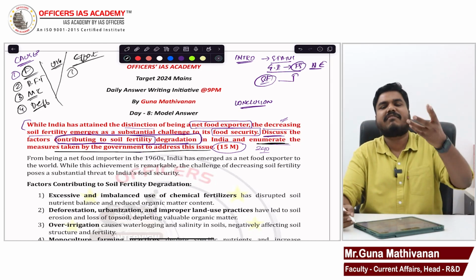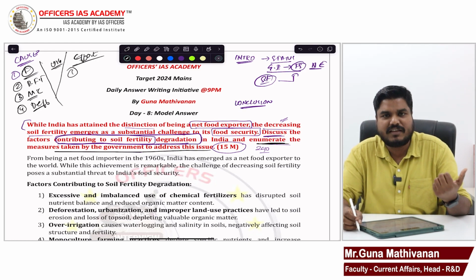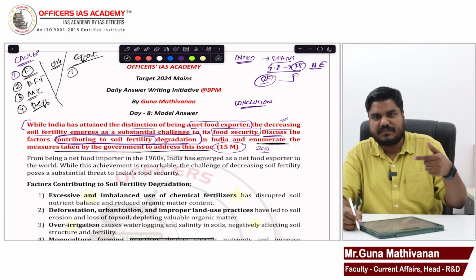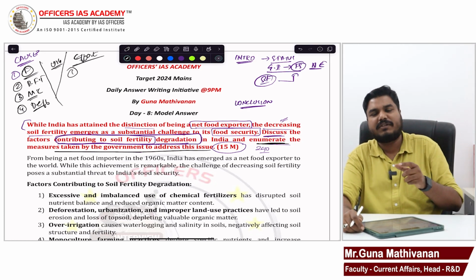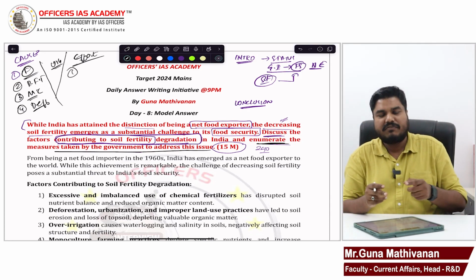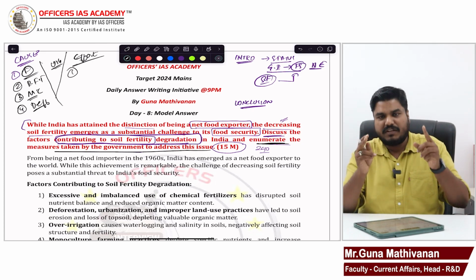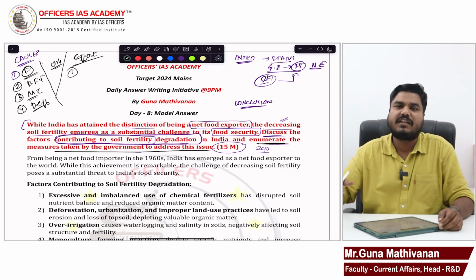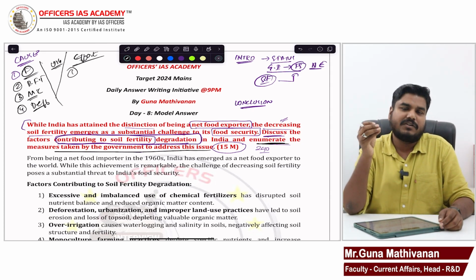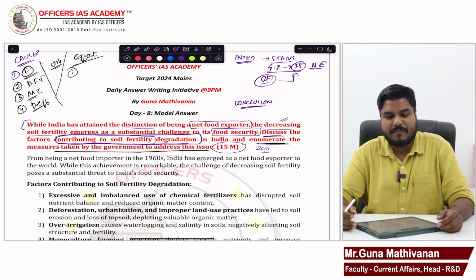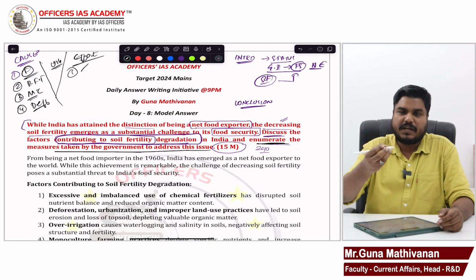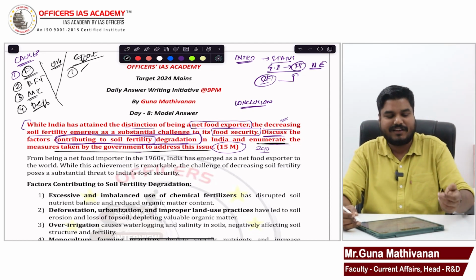You can say the soil health card scheme. I have discussed the soil health card scheme. It is available in the playlist. Please go and watch it in the hit list. Soil health card: once in 3 years, the government gives a card to the farmers. That card will give a report about the soil fertility. It will also give suggestions to the farmer on what proportion fertilizers should be used. So you can mention the soil health card.